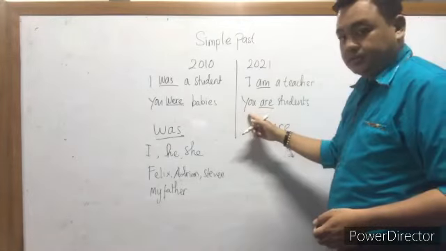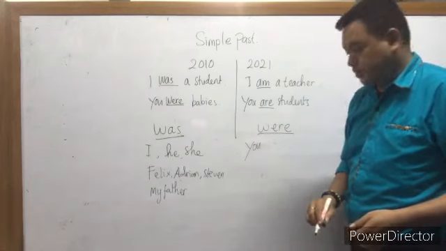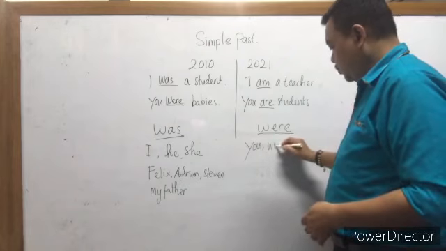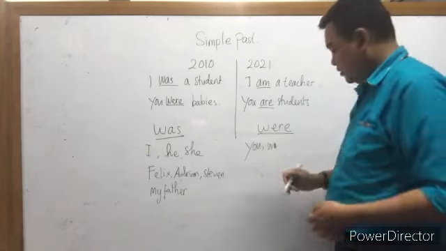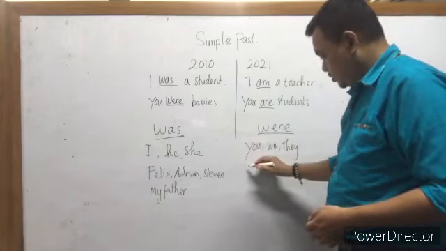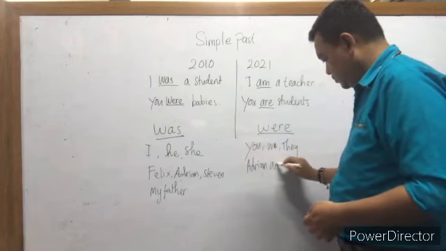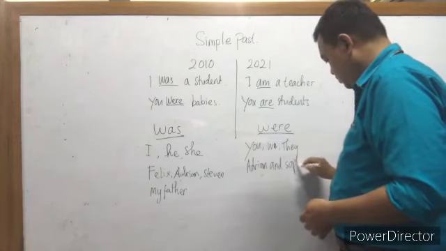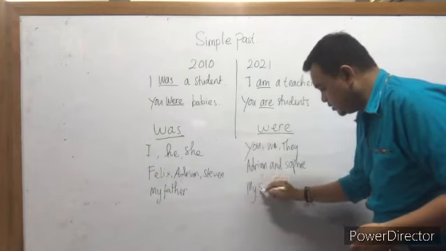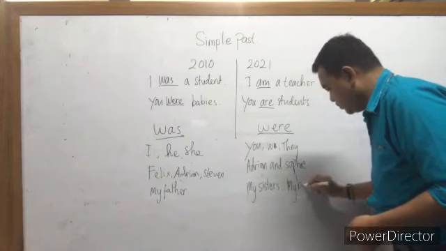Now, how about were? Okay, look at the example. We use you. So you can be singular or plural. For example, we use you. We can use we, we can use they, or we can use Adrian and Sophie, or maybe my sisters, my brothers.